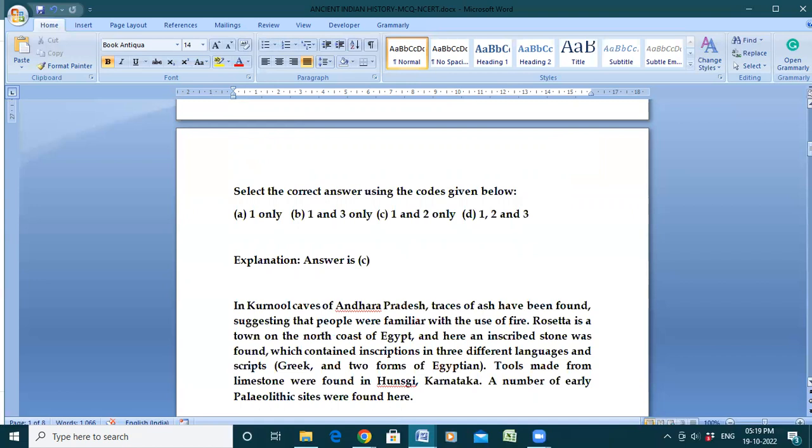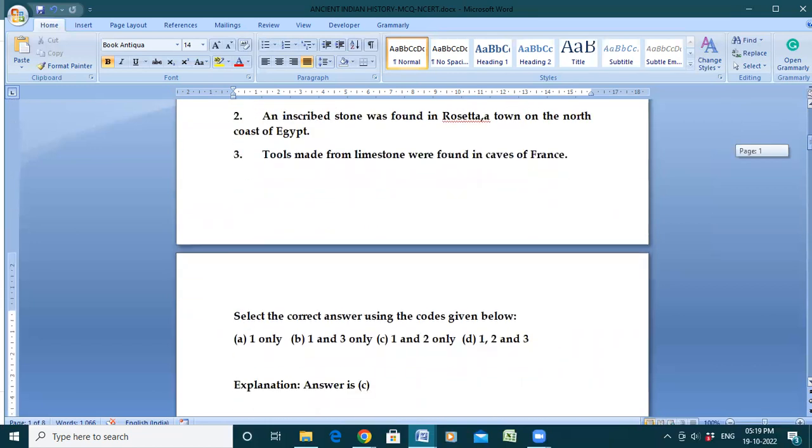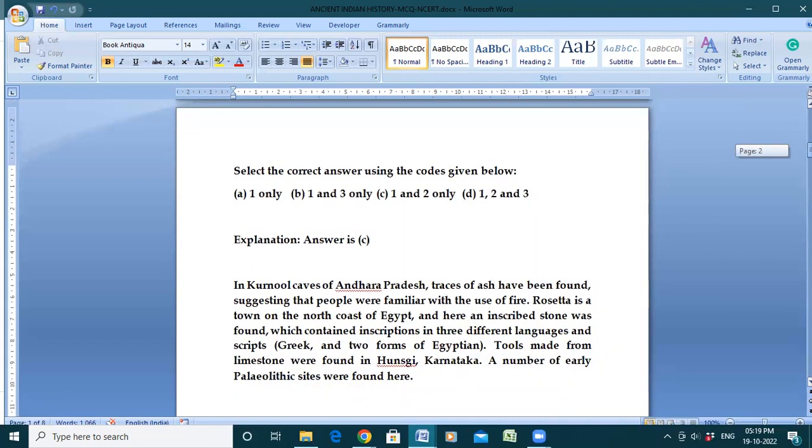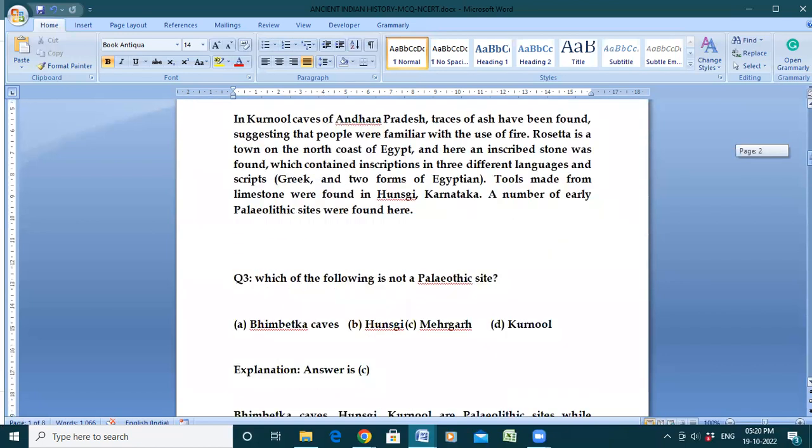Then tools made from limestone were found in Hunsgi, Karnataka. A number of early Paleolithic sites were found here. The question says these tools were found in caves of France, but exactly these tools were found in Hunsgi, Karnataka, not France. So only 1 and 2 is correct, and option C is the correct answer.